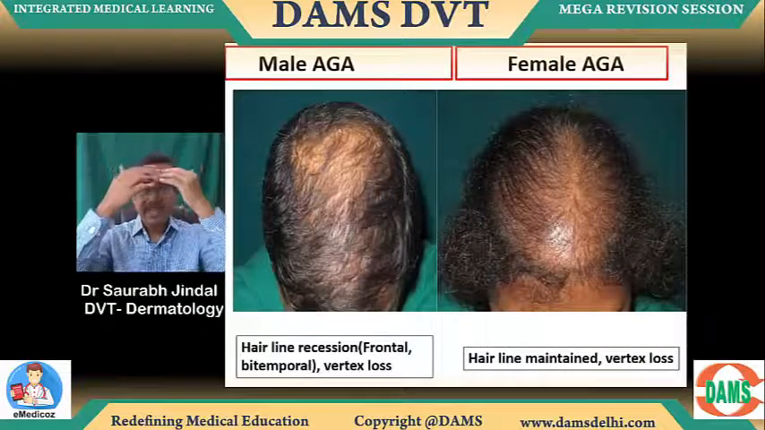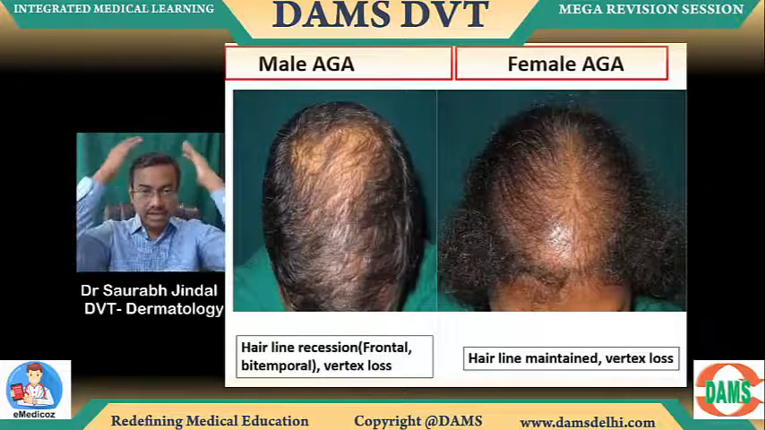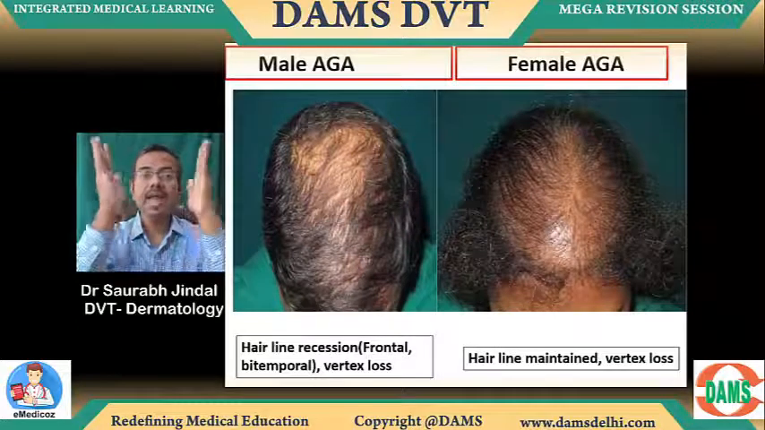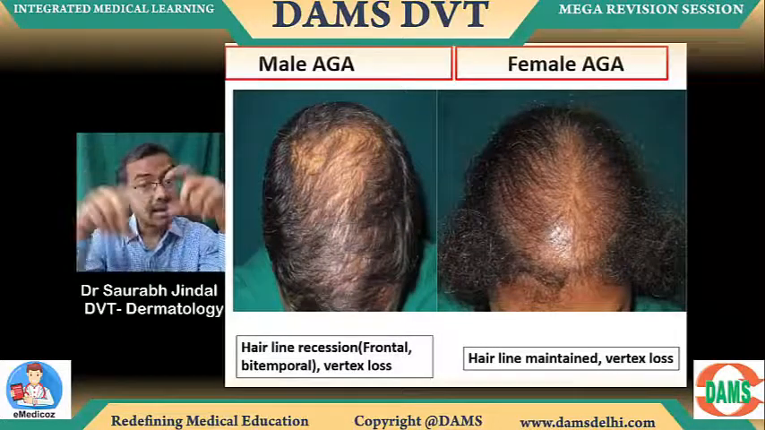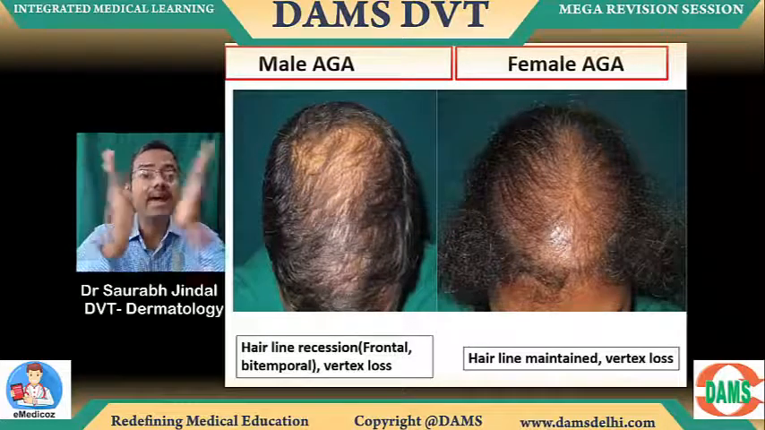In female AGA, the anterior hairline is preserved. In a male, the anterior hairline is gone. Both of them, the vertex is lost and the hair becomes thin. Remember, there are no hairs of varying lengths. Length is the same. In thinning, the diameter is affected.